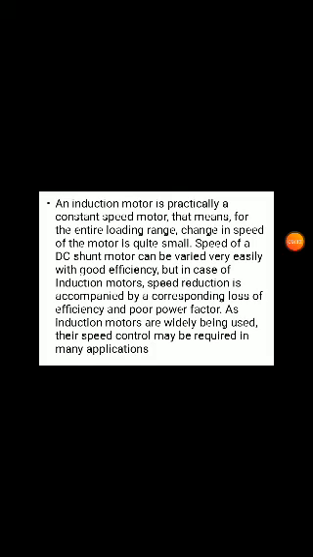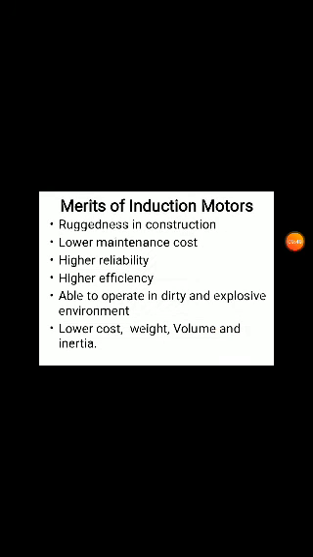Speed control may be required in many applications. That's why speed applications are widely implemented in industries. These AC machines are generally present, so we can apply that. What is the advantage of this?